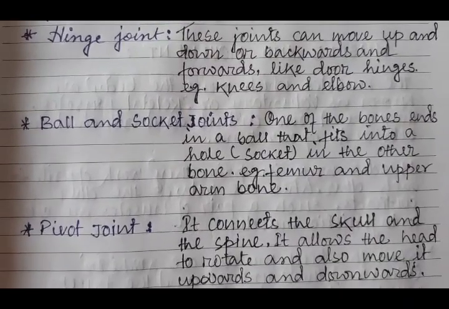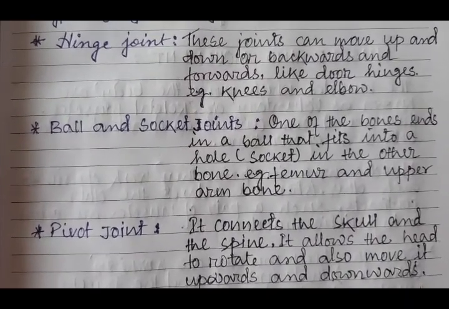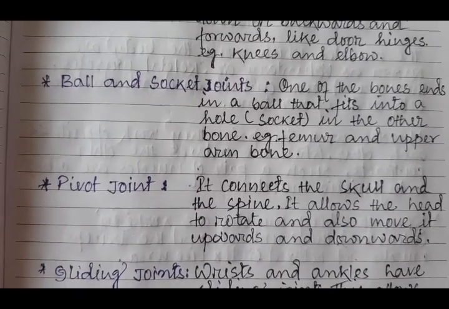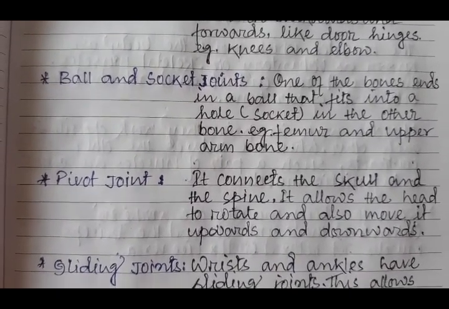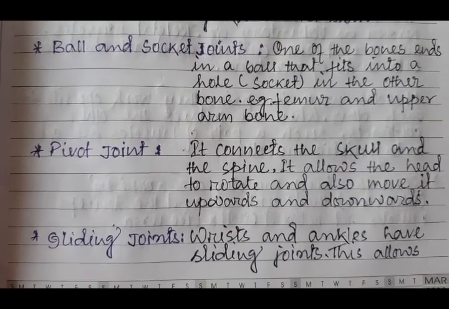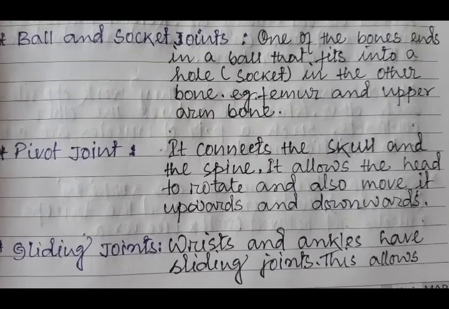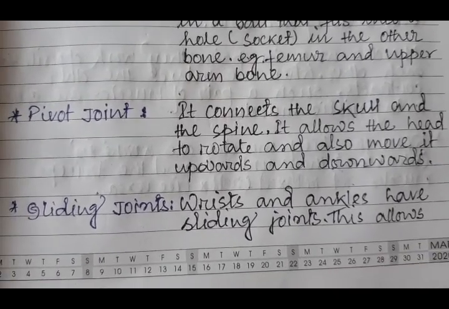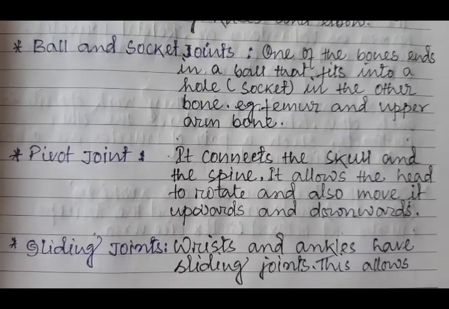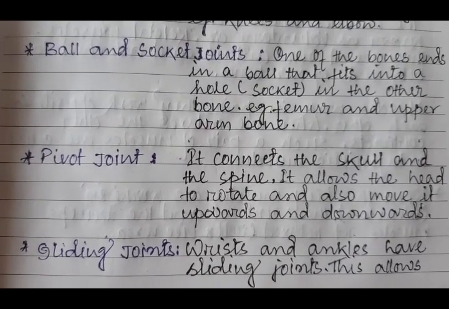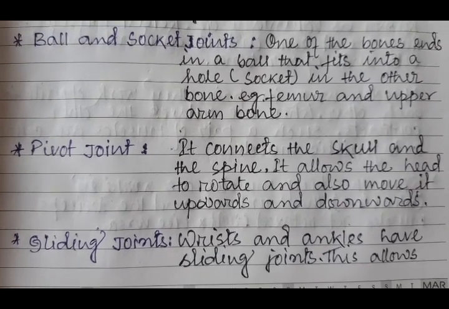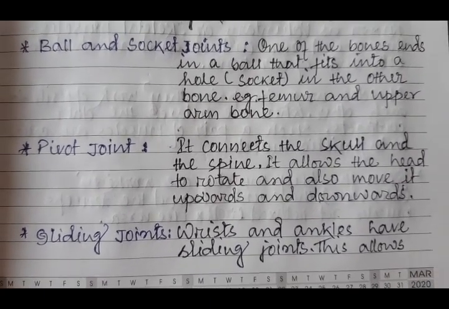Ball and socket joints. One of the bones ends in a ball that fits into a hole, that is socket, in the other bone. For example, femur and the upper arm. The pivot joint, it connects the skull and the spine. It allows the head to rotate and also move it upwards and downwards. Then the gliding joints. The wrists and ankles have sliding joints.